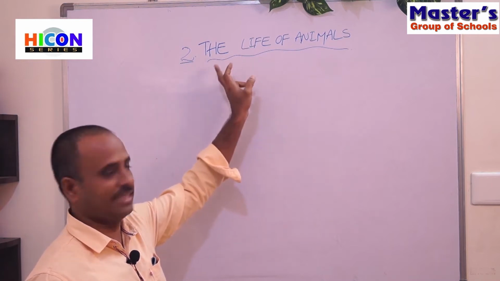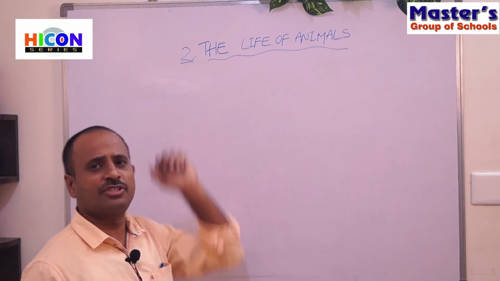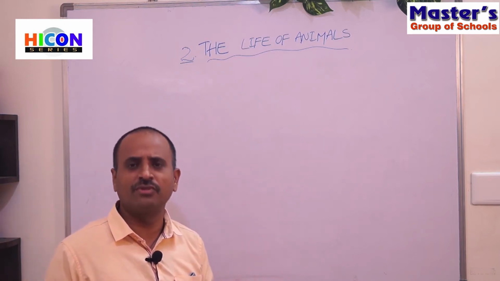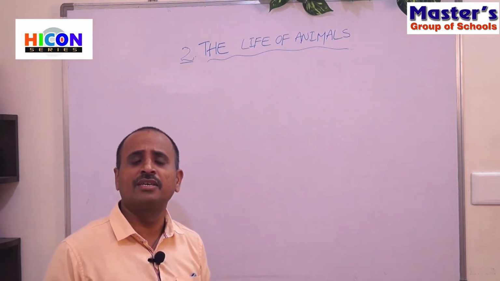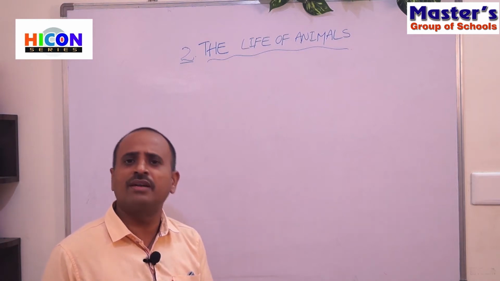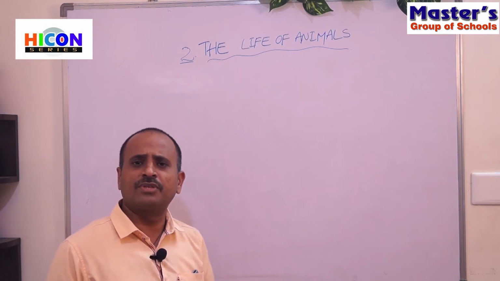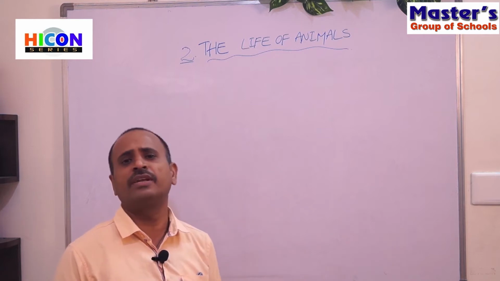So this is the second chapter. Now we are going to discuss this chapter. Children, we will observe different types of animals in our surroundings. Some animals live on land, some animals live in water, and some animals fly in the air. We will observe different types of animals in different types of places in our surroundings.